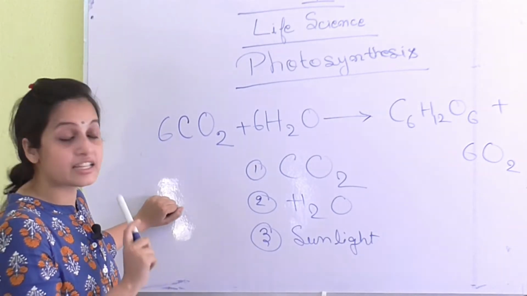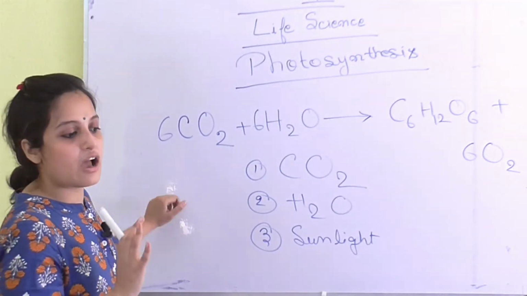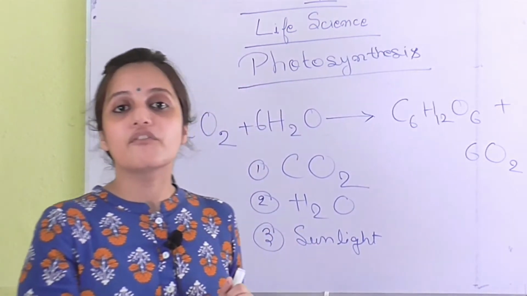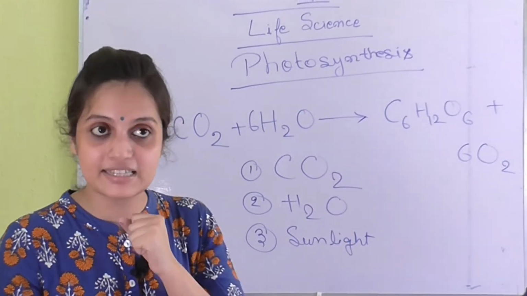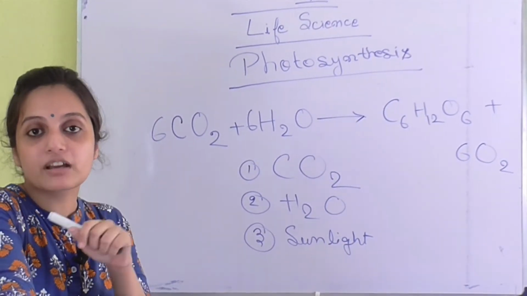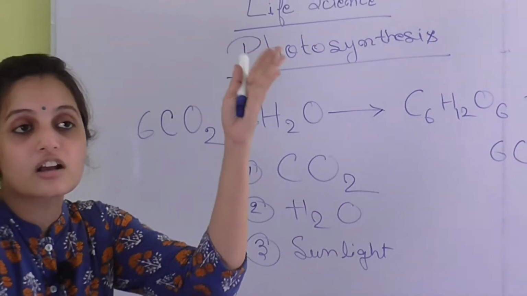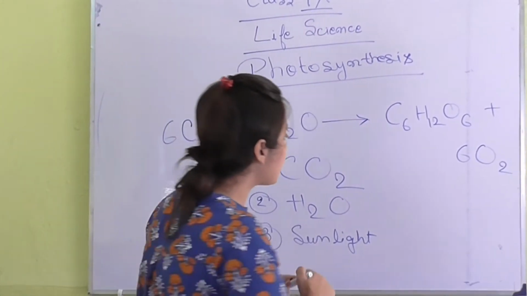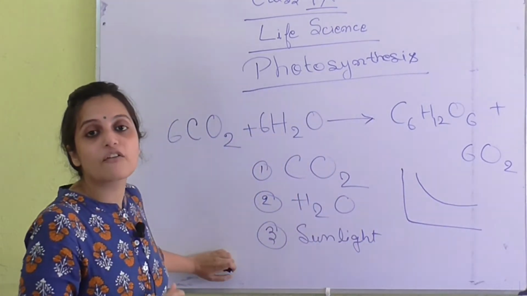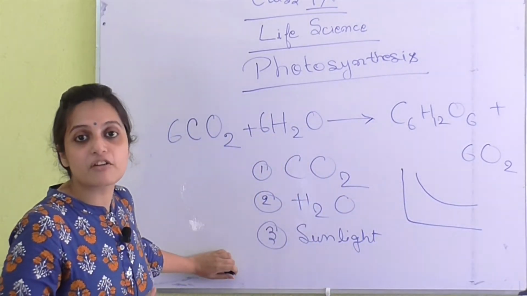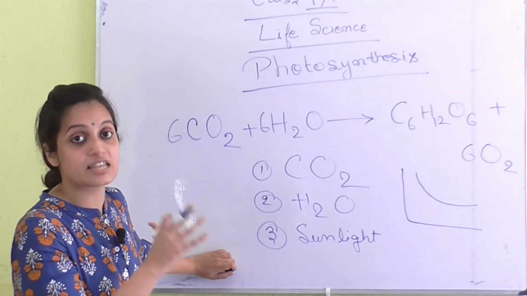But there's one thing also, the various pigments of plant, they don't capture the same single wavelength. They capture various different wavelengths by various different pigments. So while capturing the wavelengths, a curve is plotted, and this curve that is plotted from the absorption of various wavelengths by the various pigments is known as absorption spectrum. You have to remember this, absorption spectrum.